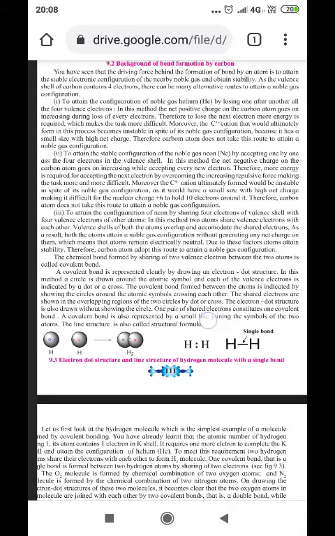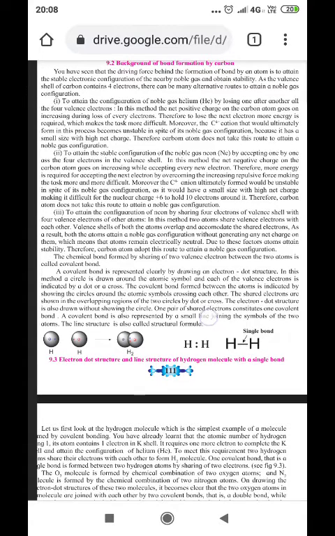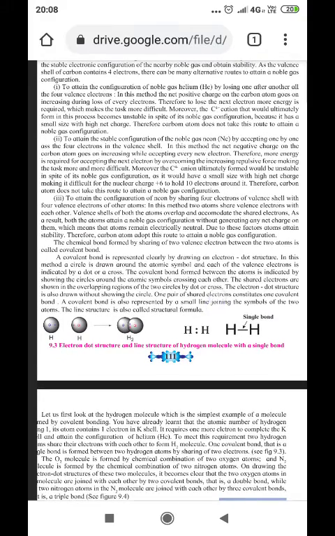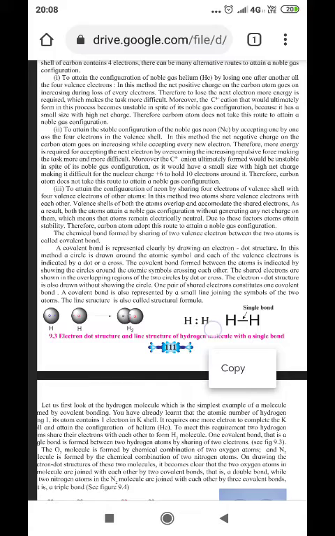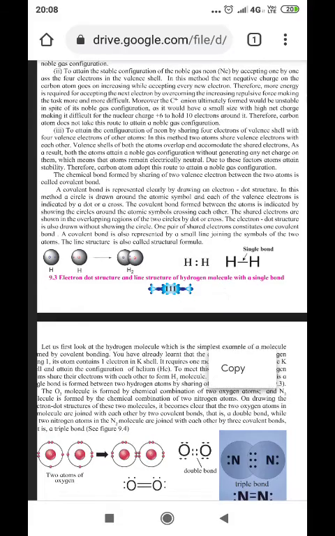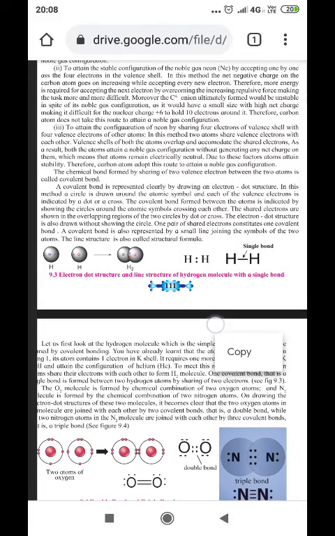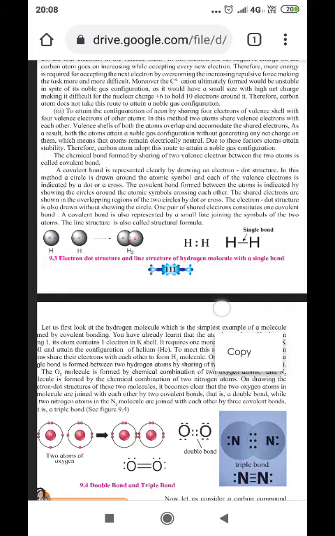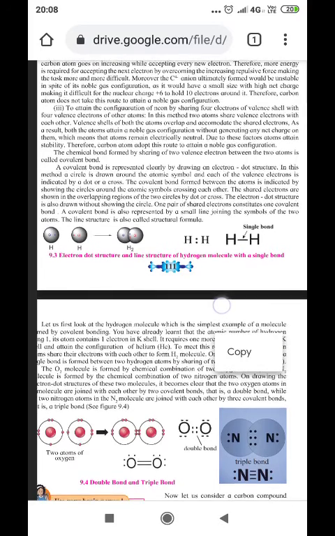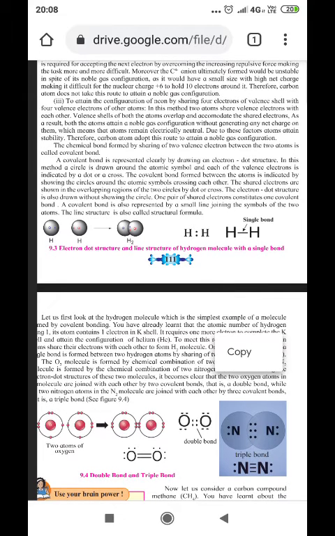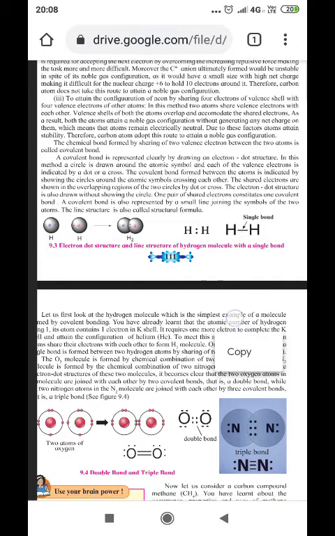A covalent bond is represented clearly by drawing an electron dot structure. In this method, a circle is drawn around the atomic symbol and each of the valence electrons is indicated by a dot or cross. The covalent bond formed between the atoms is indicated by showing the circles around the atomic symbols crossing each other. The shared electrons are shown in the overlapping regions of the circles by dot or cross.